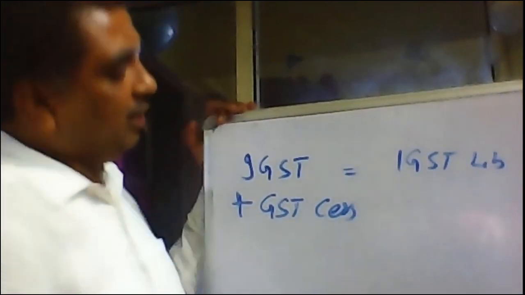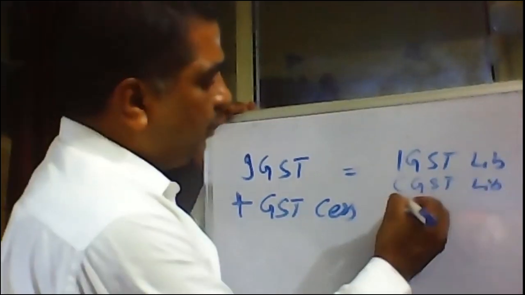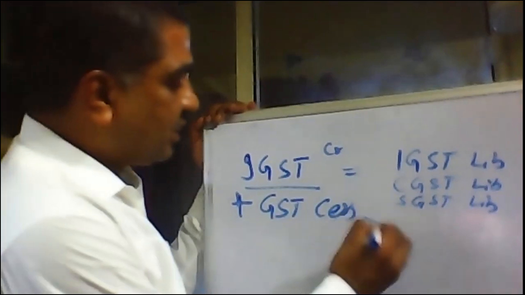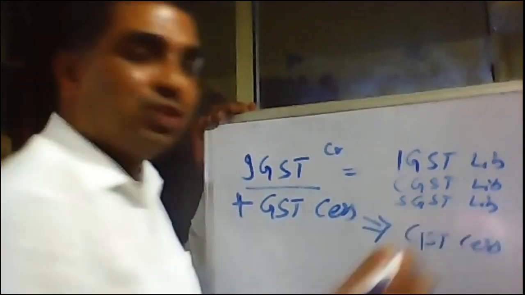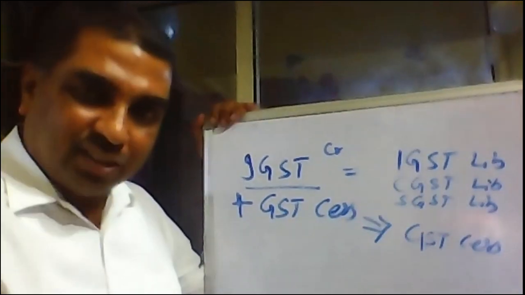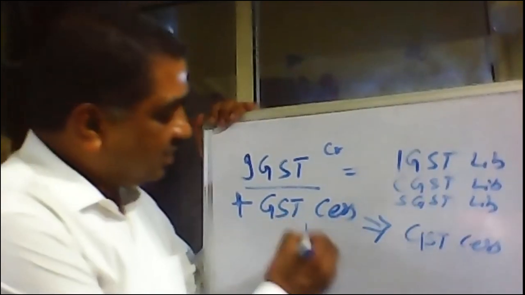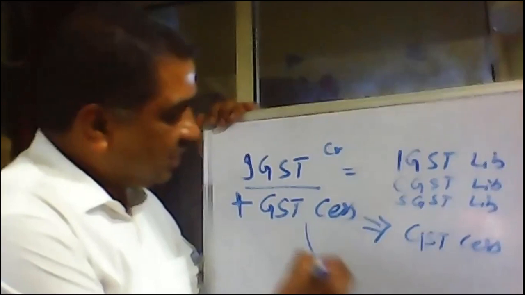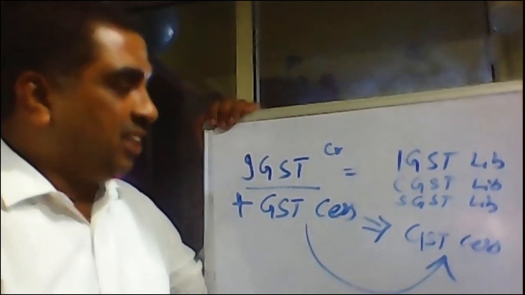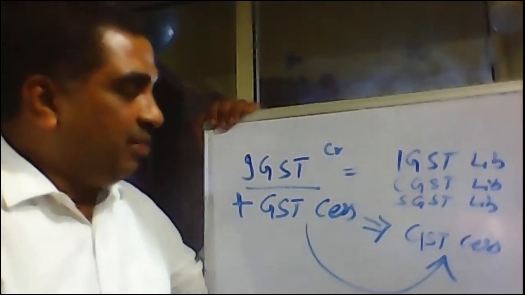We will subsequently learn it can also be utilized for CGST liability. It can also be utilized for SGST liability. But compensation cess can be utilized only for settling GST cess. If some other luxury product you are selling on which compensation cess is payable, then compensation cess can be settled against compensation cess liability only. It cannot be settled against IGST liability, CGST liability, or SGST liability.